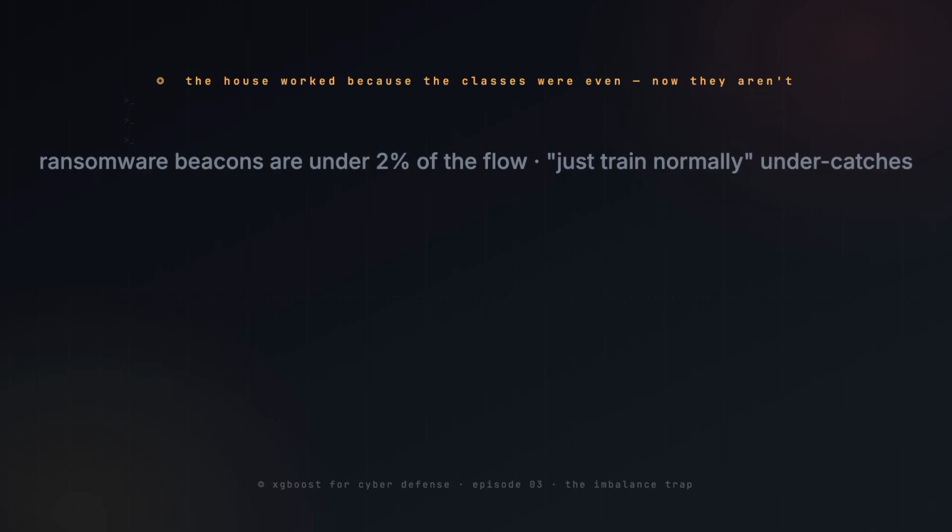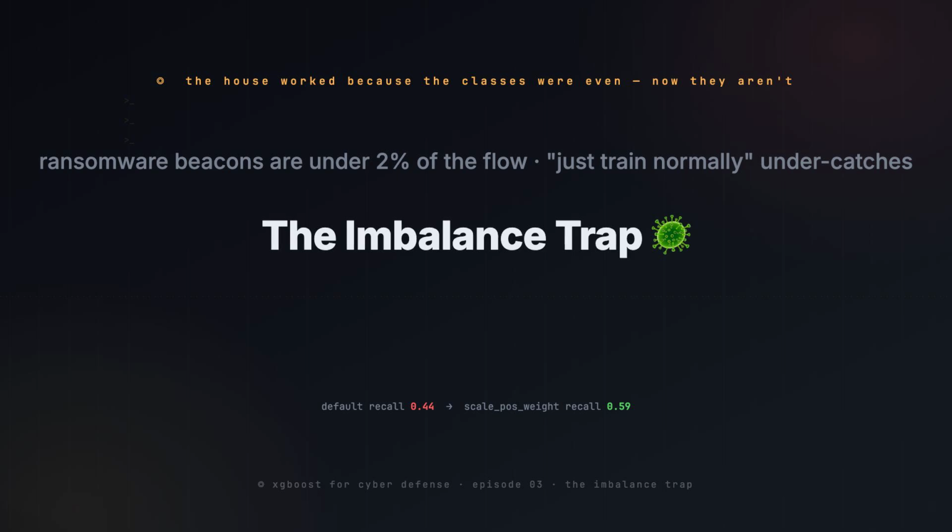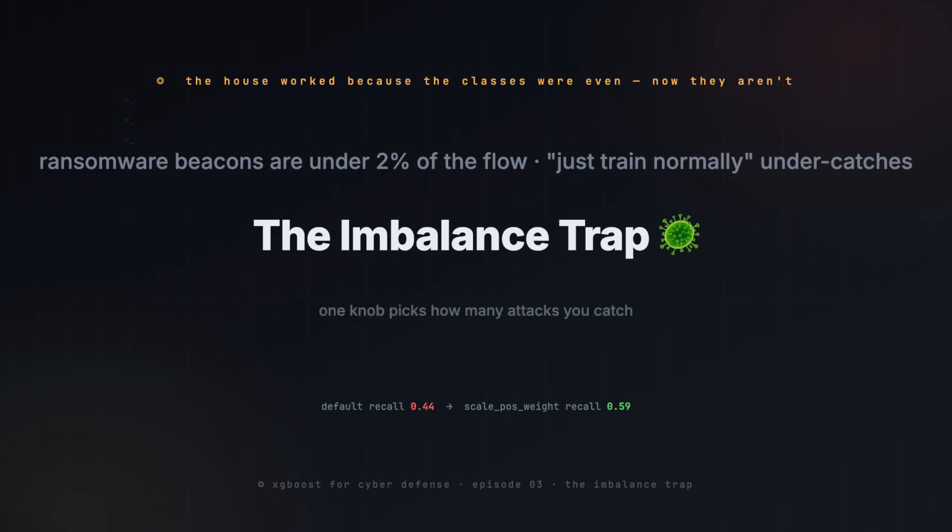Last episode we built the phishing URL detector, seed 42, PR-AUC 0.958, and it just worked because phishing and benign were close to balanced. But the SOC's worst day doesn't look like that. Ransomware beacons are under 2% of the flow records, so you do the obvious thing. You point XGBoost at the table and hit train. The model comes back, accuracy says 98%, everybody nods, and at the default threshold, it catches fewer than half the ransomware beacons. The rest phone home to the C2 all night and nobody is paged.